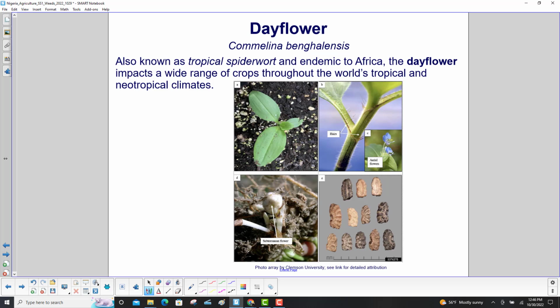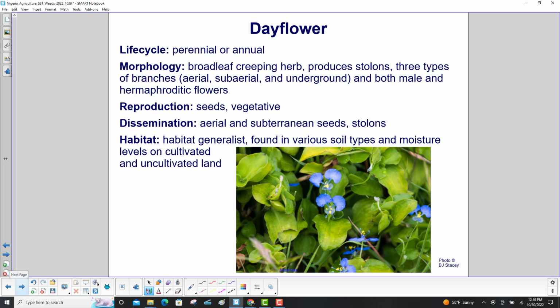Dayflower, also known as tropical spiderwort and endemic to Africa, impacts a wide range of crops throughout the world's tropical and neotropical climates. Dayflower is a perennial or annual. It is a broadleaf creeping herb, produces stolons, 3 types of branches: aerial, subaerial, and underground, and both male and hermaphroditic flowers. It reproduces via seeds and vegetative means. It disseminates via aerial and subterranean seeds and stolons. It is a habitat generalist, found in various soil types and moisture levels on cultivated and uncultivated land.